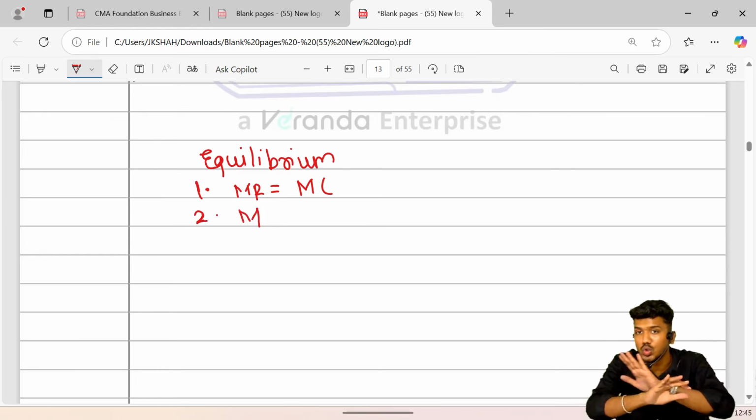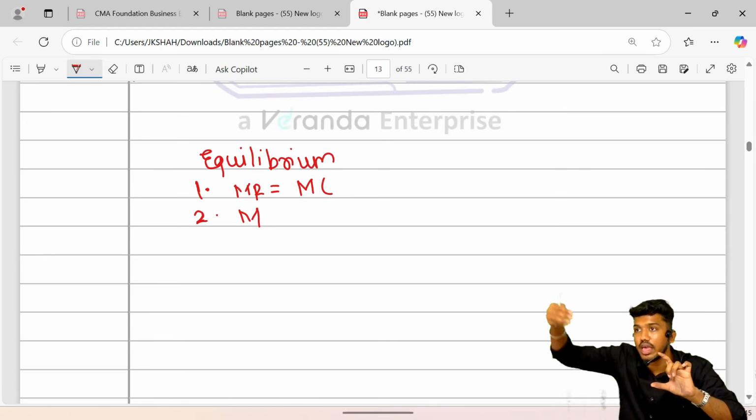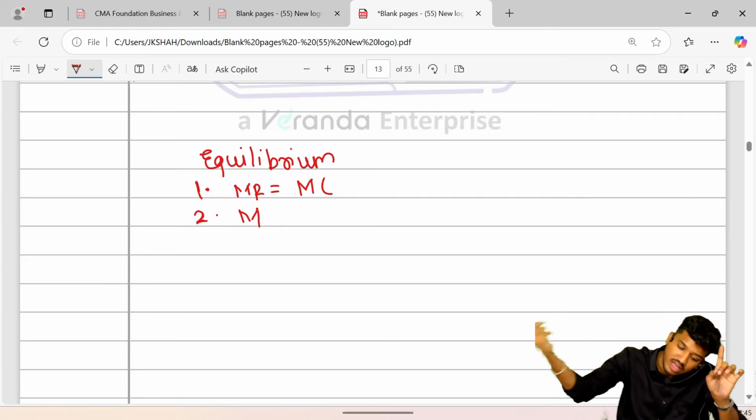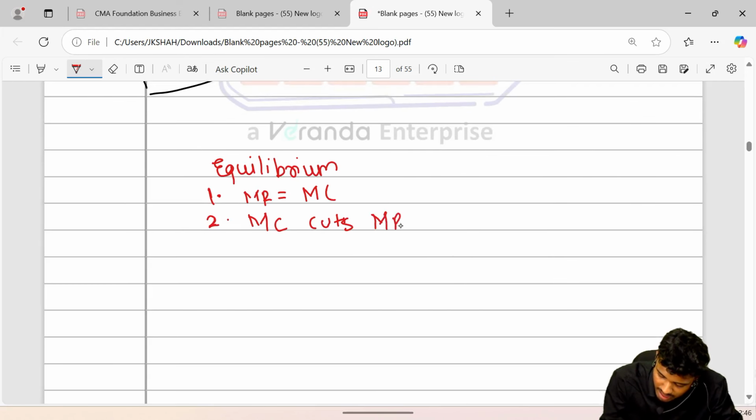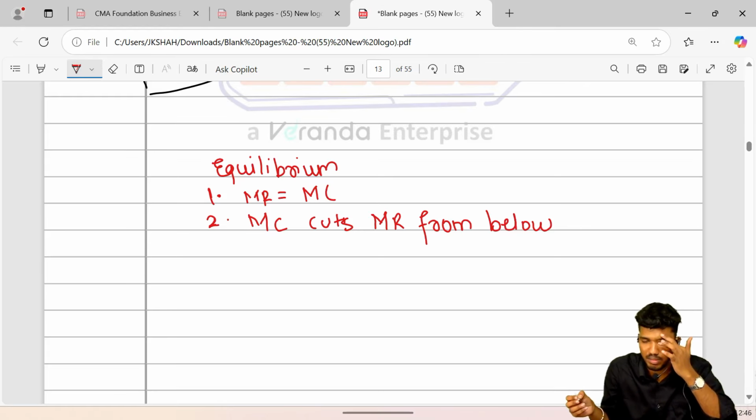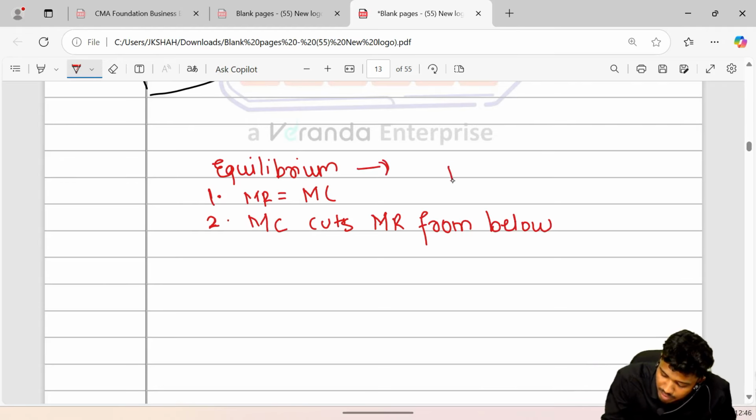Again I repeat, do not fall into the trap. They might give you an exam option called MR cuts MC. No, MC cuts MR. MC is cutting, because it's MC, it is cutting everyone. MC cuts MR from below. That way it is. Okay, next. And this equilibrium point is also called a profit maximization point.